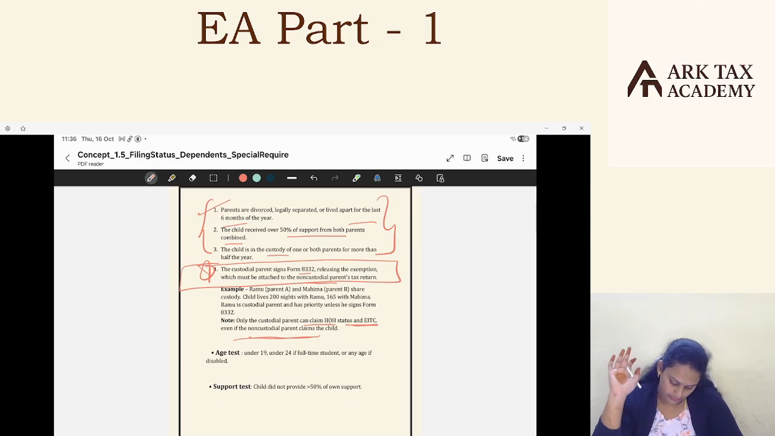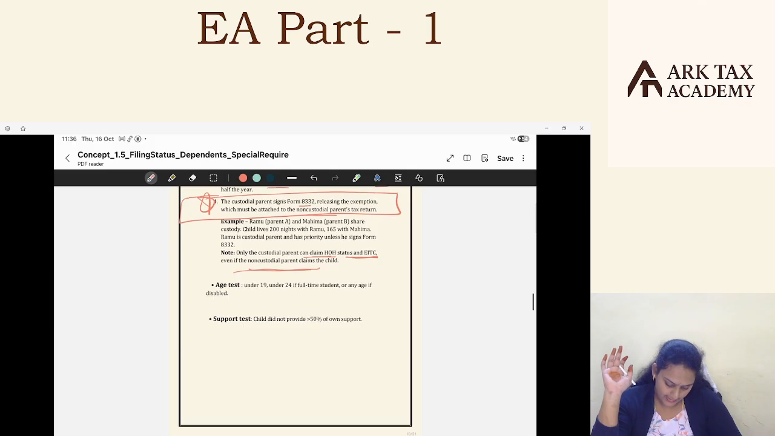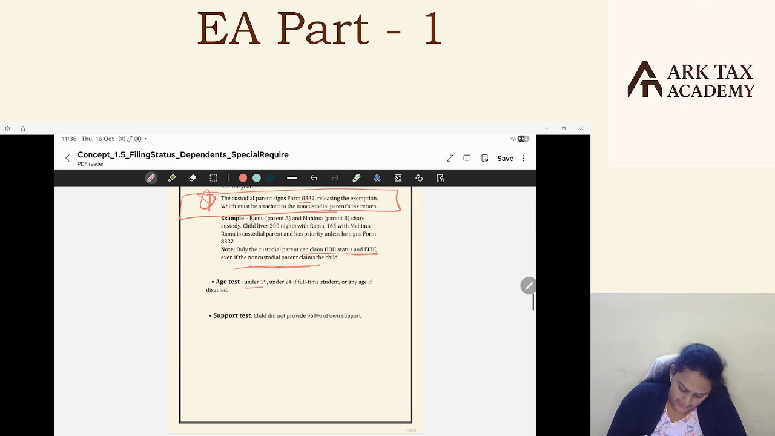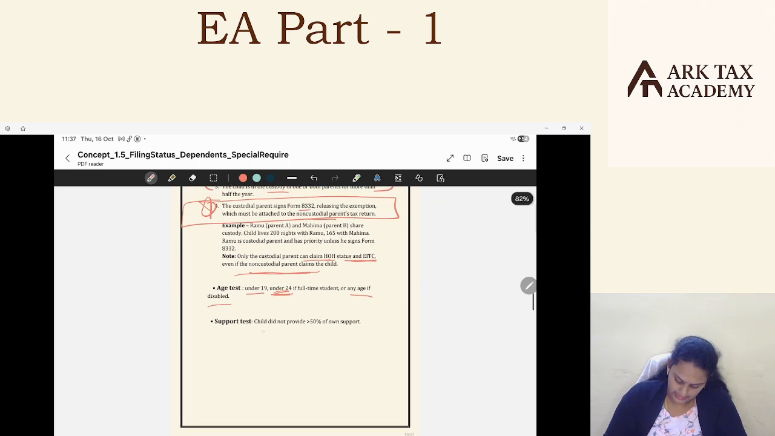Okay, so this is one test, and the next test is the age test. Age test: the child should be under 19, or if a full-time student, under 24 years, or any age if disabled. If they are disabled, there is no age limit. Otherwise, they should be under 19 years, and if they are a full-time student, under 24 years. And the support test: the child should not provide more than 50% of their own support. In other words, the taxpayer should provide more than 50% of the support to the child. The child should not contribute more than 50% of his or her own support.